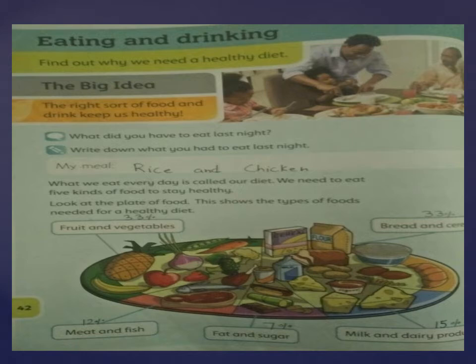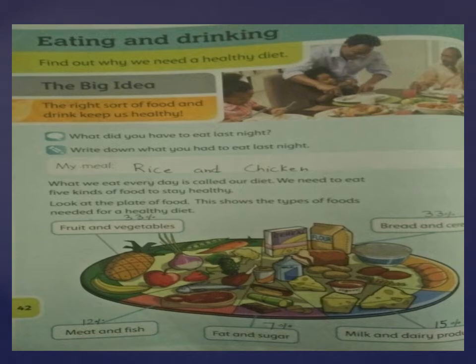These are the 5 right balance food types which we have to take daily in our routine diet, but you don't have to take very much of all of these. We have to take in little portions all these foods. We don't have to take extra of any of these.